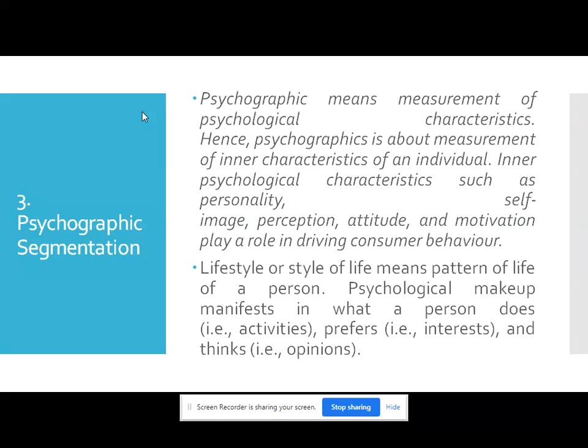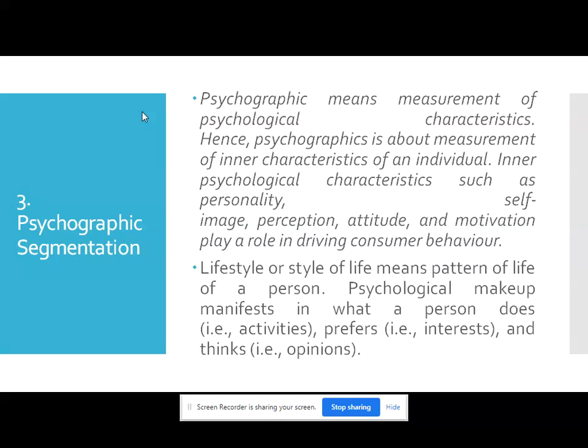Now, the various types of Ayurvedic products that have emerged in India also reflect a thinking of Swadeshi or Ayurvedic products. Many people are concentrating on or promoting Swadeshi or promoting Khadi. That's why such products have come into existence, and traditional products are being replaced by these Ayurvedic products. So this is about psychographic segmentation.